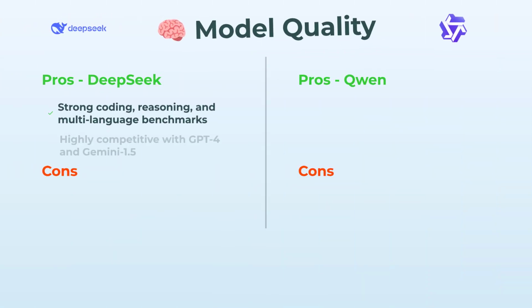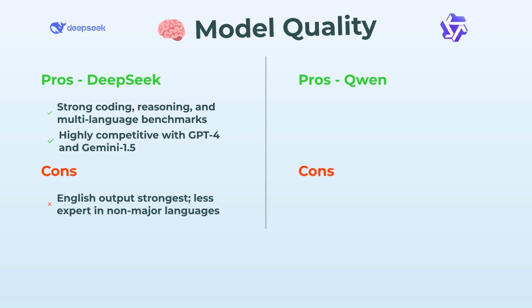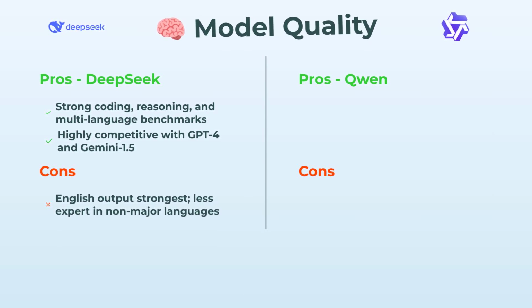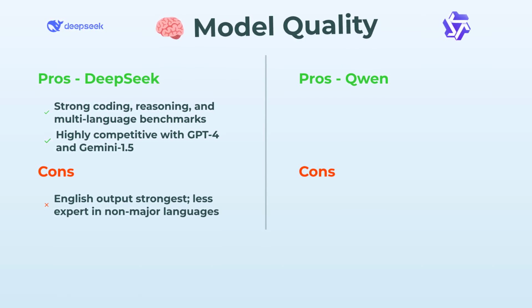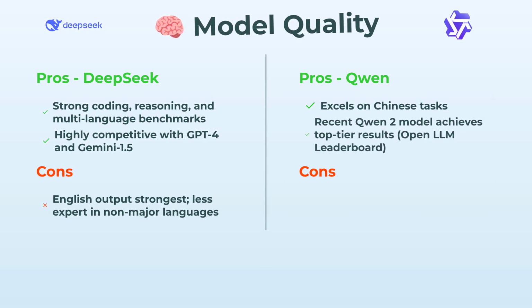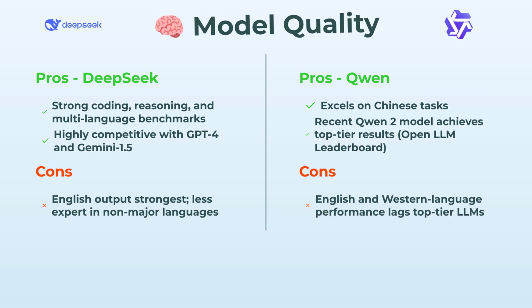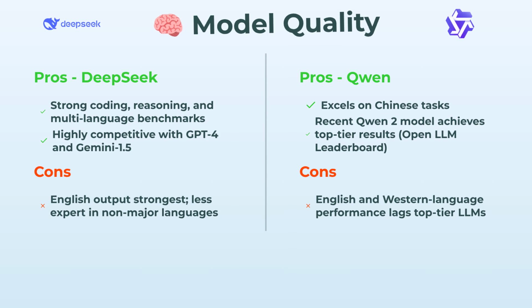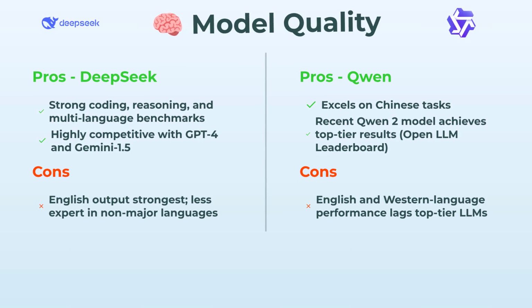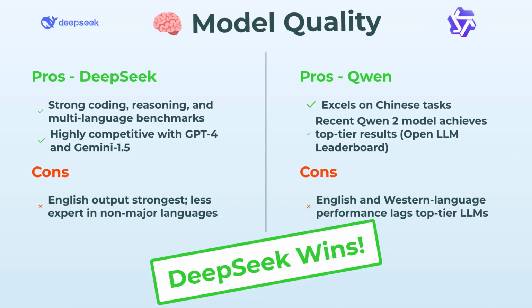So, first, model quality. DeepSeek? Oh man, it's got some serious brain power. If you care about coding, reasoning, or just want something close to GPT-4 or Gemini 1.5, DeepSeek is scary good. The one thing is, it does best in English and gets a little less sharp with languages off the beaten path. Meanwhile, Qwen is the absolute king when it comes to Chinese tasks, it just crushes it. Their new Qwen 2 update actually made some huge leaps, but the English isn't quite keeping up with the very top dogs. So for overall brain power, DeepSeek's just a bit ahead here.